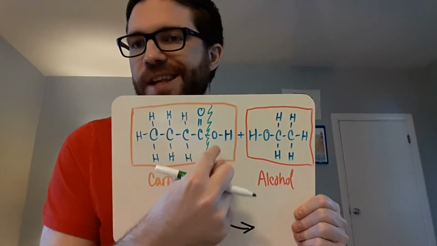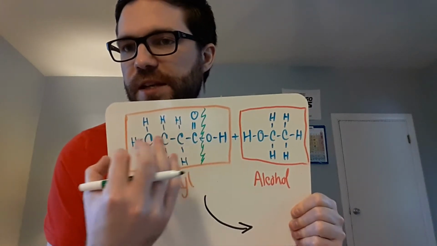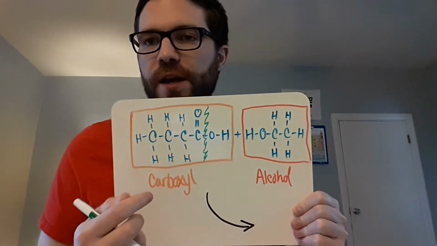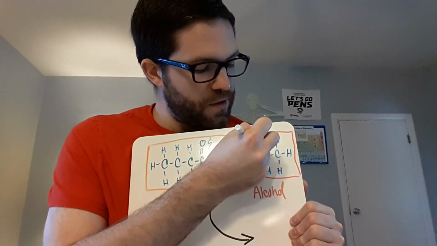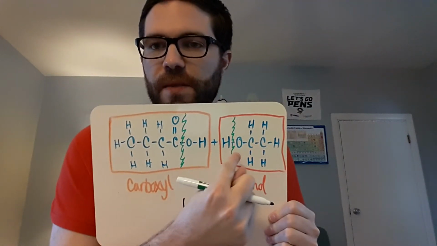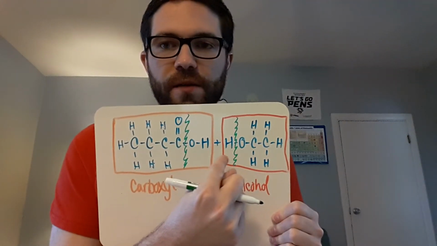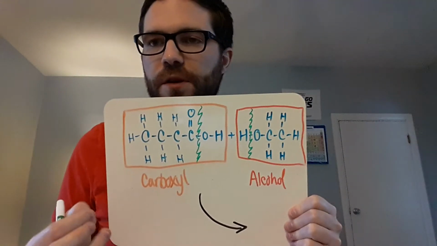So this OH, it's out of here. It's going away, connecting with something new. These C's and this double bond and O are all sticking together. Over here on the alcohol, the bond starts to break between the O and the H. So these C's and this O are sticking together, they're staying together, but this H, it's out of there. It's going somewhere else. It's going to connect with something new.